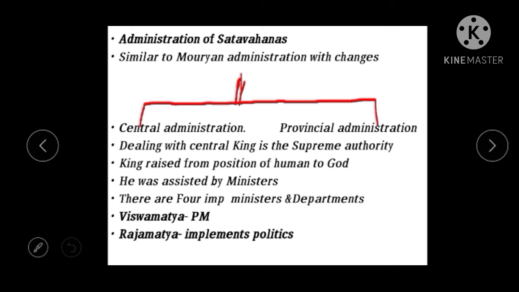These are some of the important books that give evidence about the administration of the Satavahana Empire.